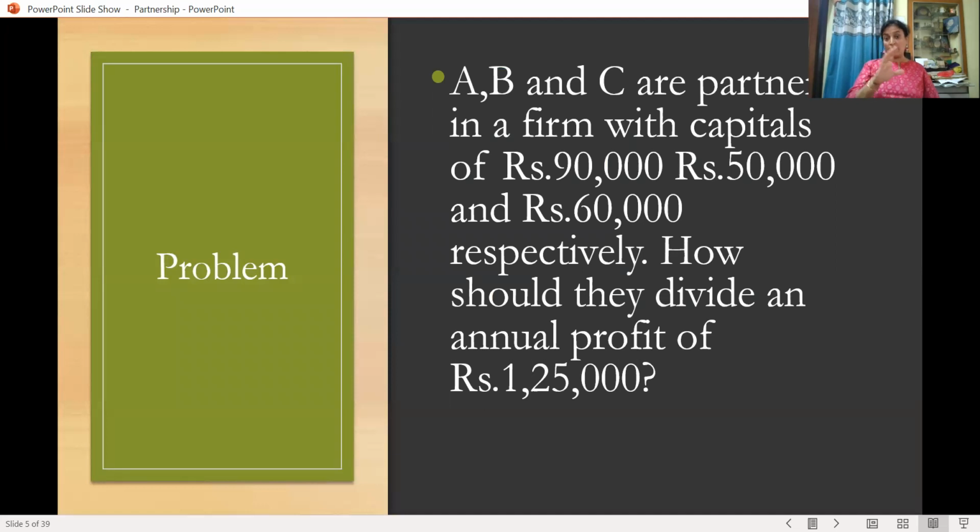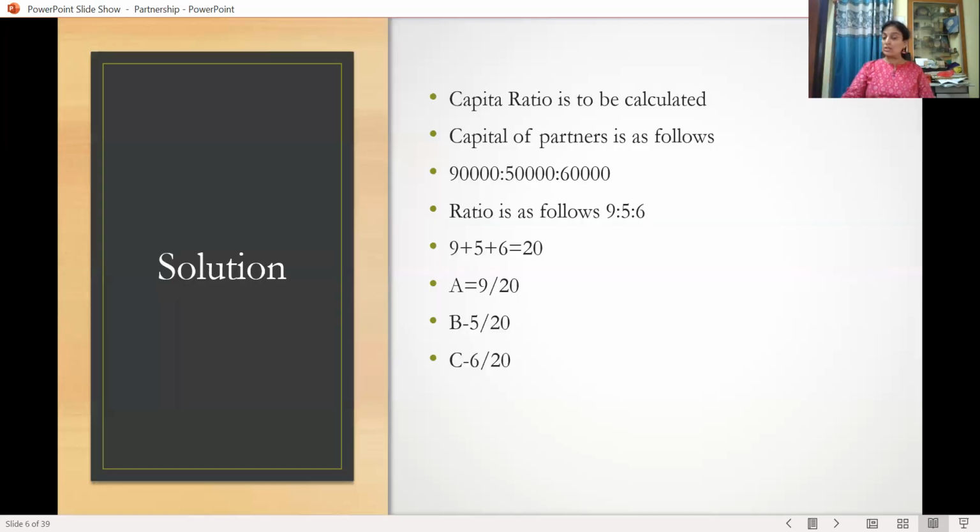Only capital is given, no ratios. So the profit sharing ratio is not there, and we should go with the capital ratio. Capital ratio means write down the capitals: 90,000, 50,000, 60,000. What is common here? Count the zeros. 4 zeros are common.